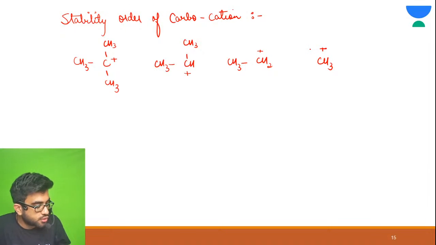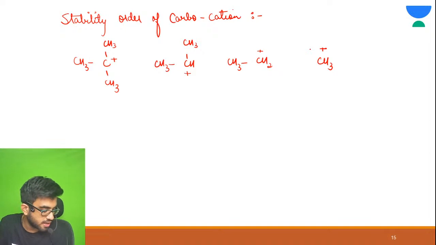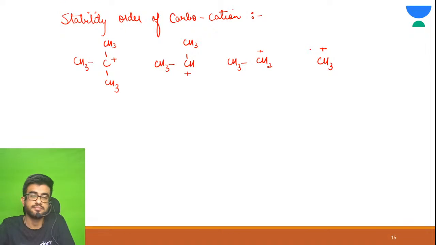So you need to find a stability order. Tell me the stability order of this.